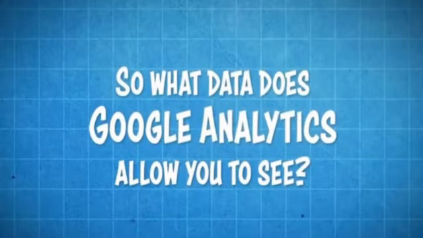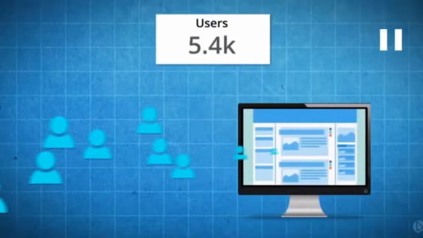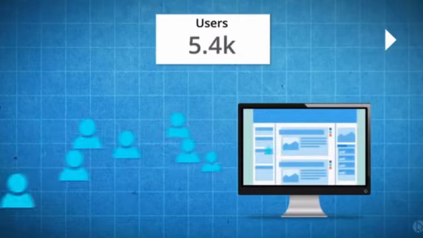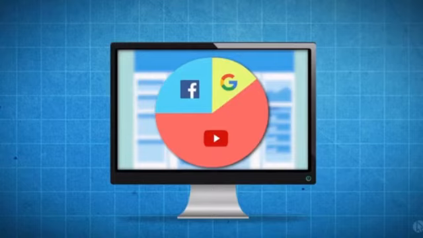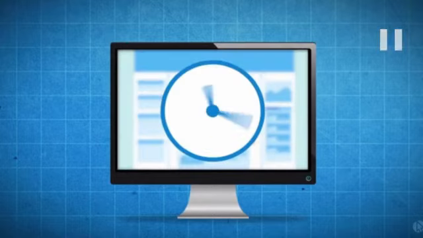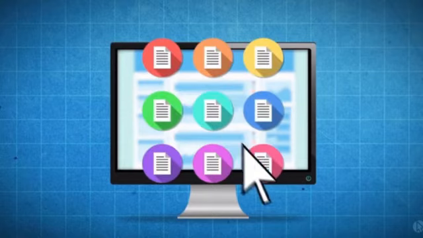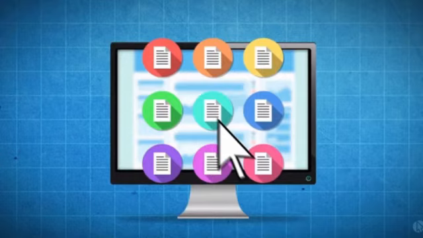So now we will see what data does Google Analytics allow you to see. Well, it lets you see a lot of things like how many visitors you are getting to your website, then from where they are coming, that is from Internet Explorer, from Google Chrome, from YouTube or from Facebook. And then it also tells you how long they are spending time on your website. Then it tells you what type of pages they are visiting or clicking.